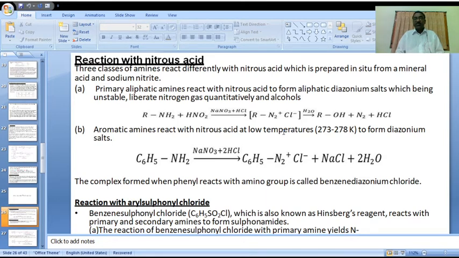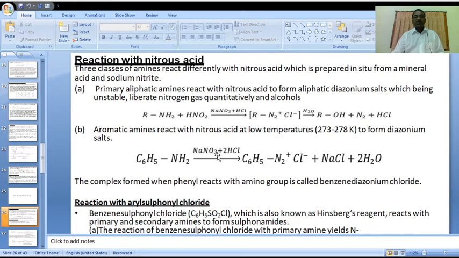In the aliphatic diazonium salt, there is no possibility of forming resonance structures, so it is an unstable salt, but the aromatic one is a stable salt. Here please observe, this is aniline on reaction with sodium nitrite and HCl.